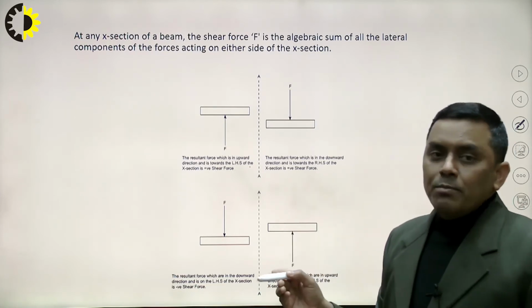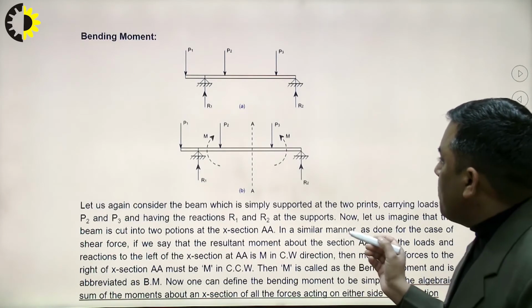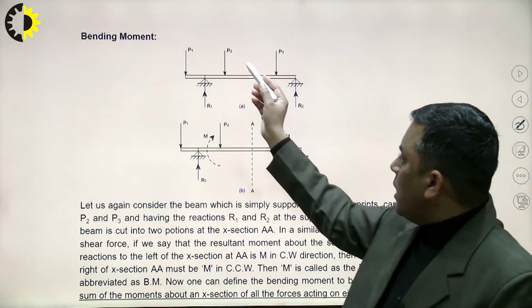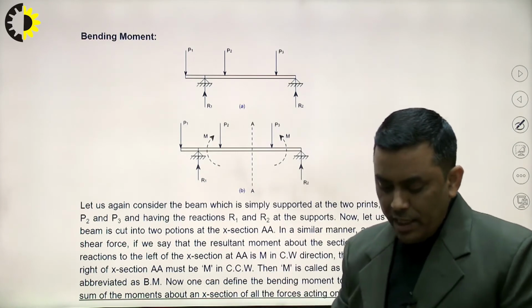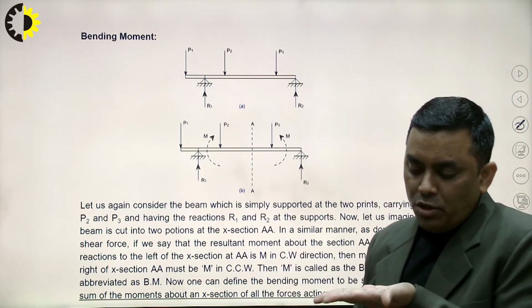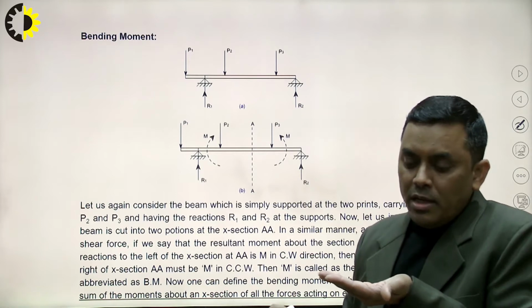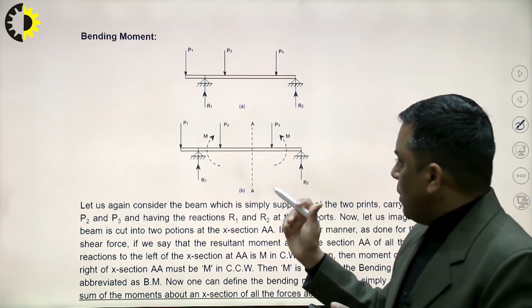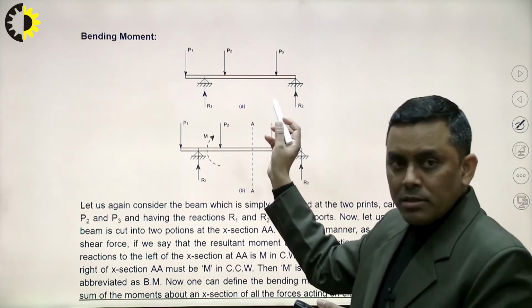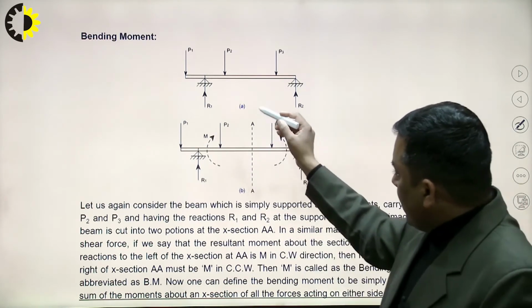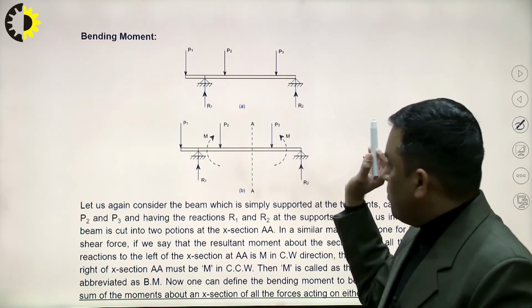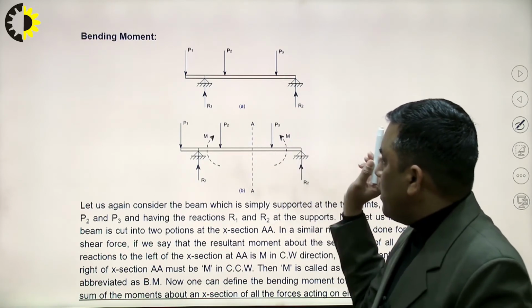The other type of effect which can happen to the beam because of the lateral loads is bending. If this is a beam, because of the loads it can bend, and bending will be because of the bending moment. So again I am considering a section AA between loads P2 and P3.